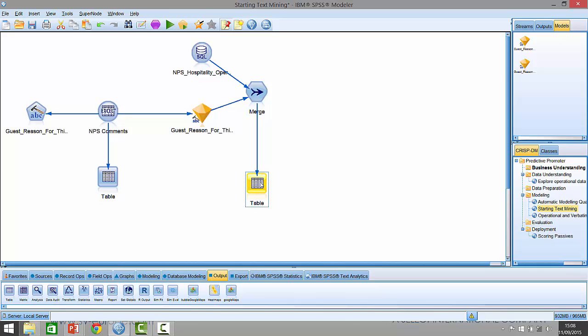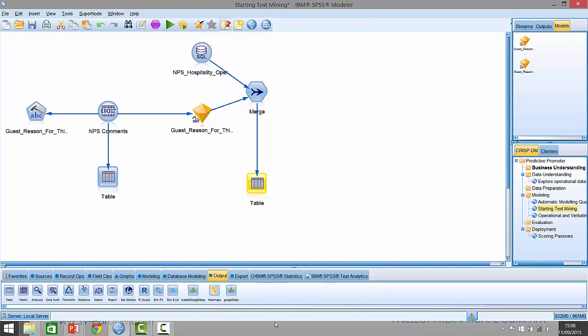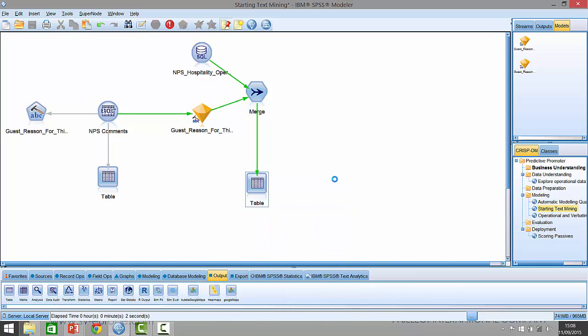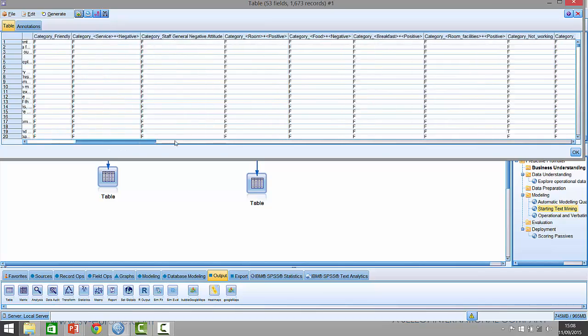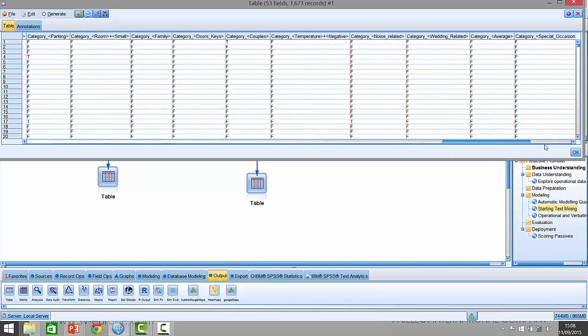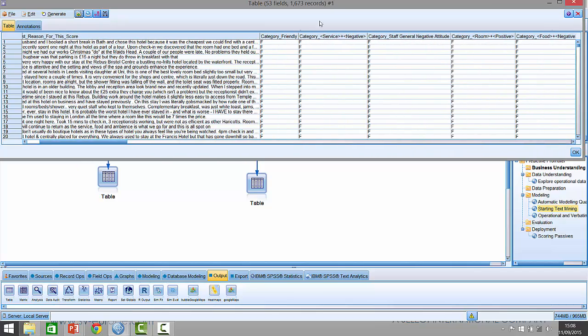I've masked out everything but the category and the guest number ID. So here we have the category, here we have the reason for the score, and here we have these flag fields that have been created. I've just used these flag fields to try and predict what category they belong to.